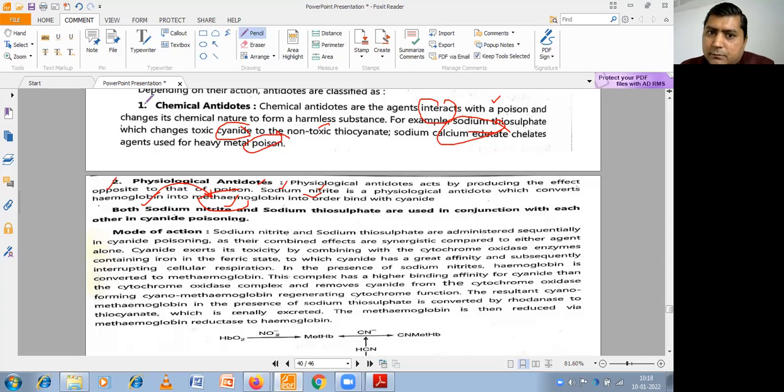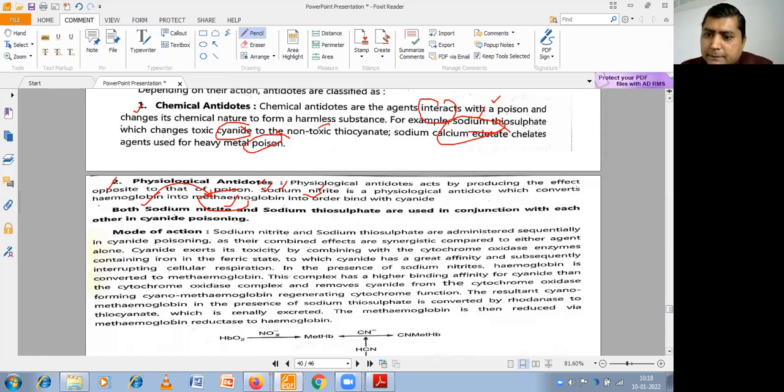We have discussed the chemical antidote, the example being sodium thiosulfate, and the physiological antidote, sodium nitrite. Both are for cyanide, but one is a chemical antidote and the other is a physiological antidote.